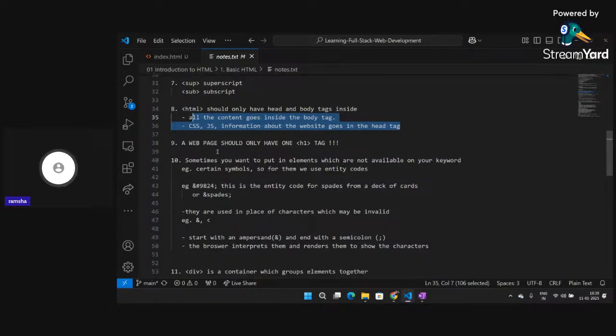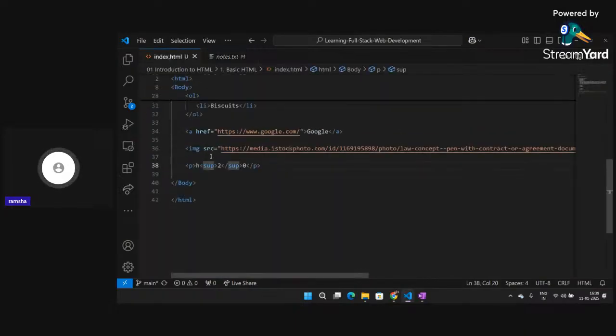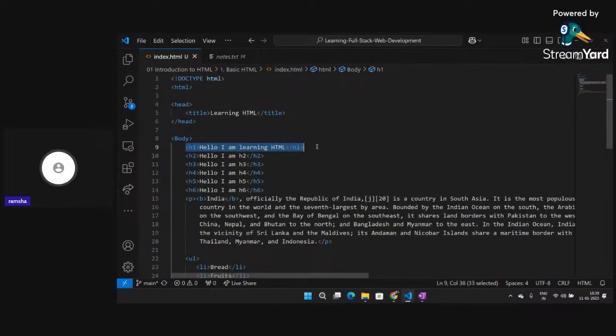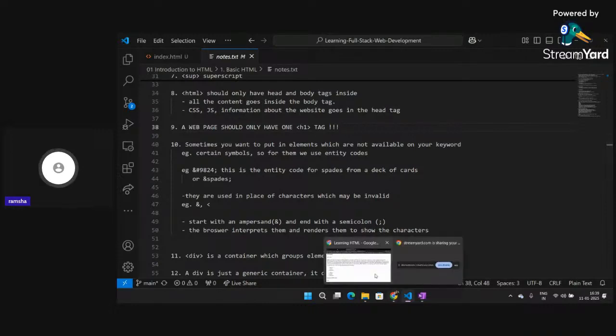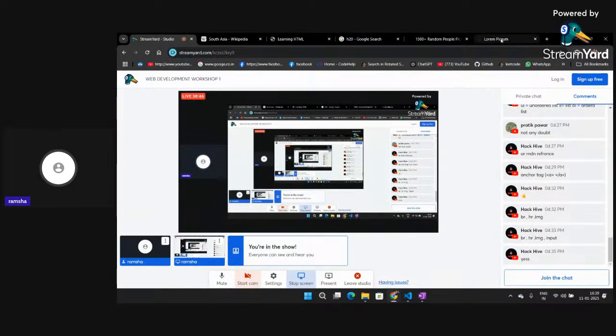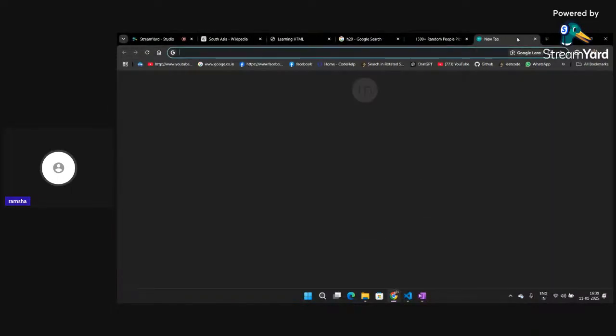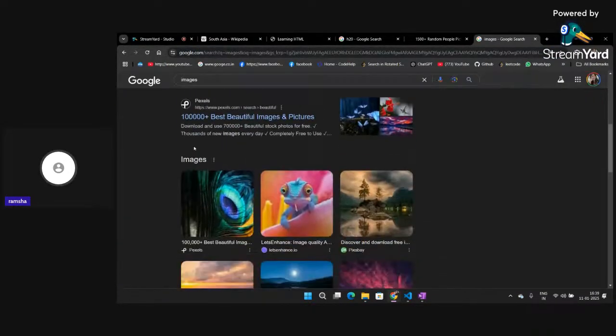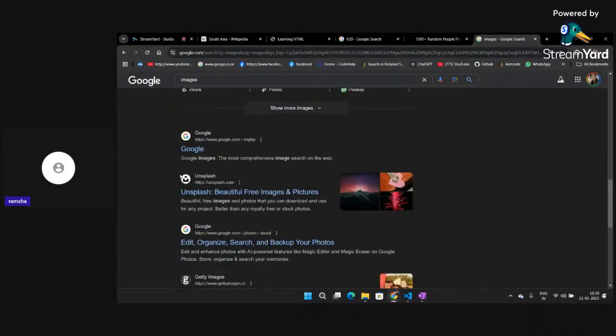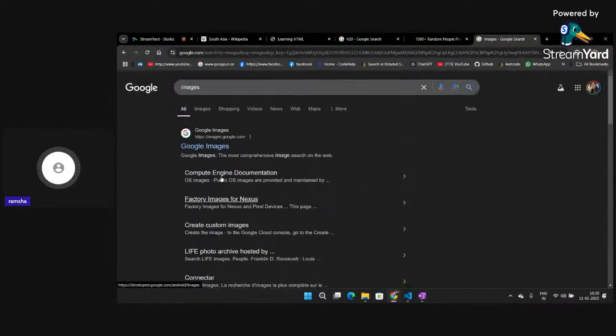This is one also important point, that any web page should only have one h1 tag. Like you can write more than one h1 tag, for sure there is no issue. But when we are using search engine optimization techniques, what is a search engine optimization technique? They basically refer to how your website is going to land in the top searches, right? Like if I am searching for anything like images, then you can see there are a lot of websites, Google Images, Pexels, another Unsplash. So how you can make sure that your website is getting at the top of the searches is what search engine optimization does.